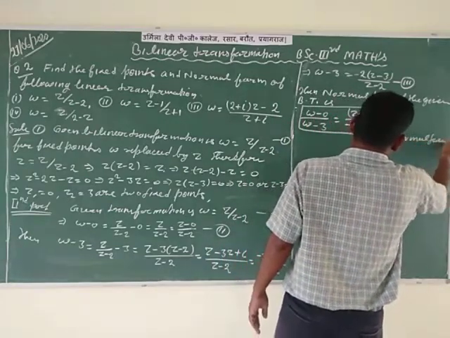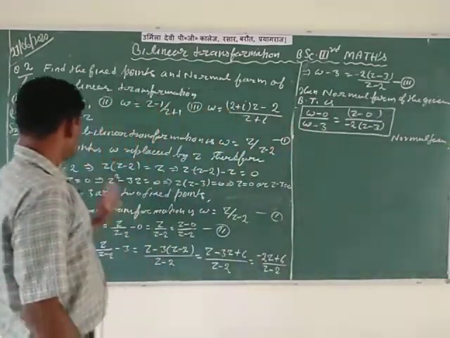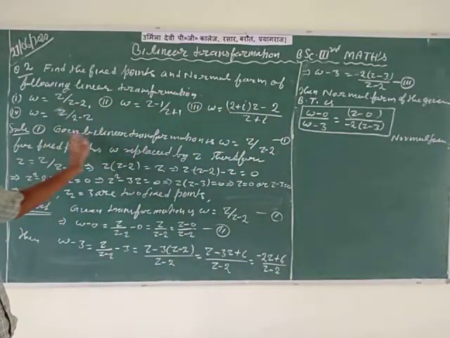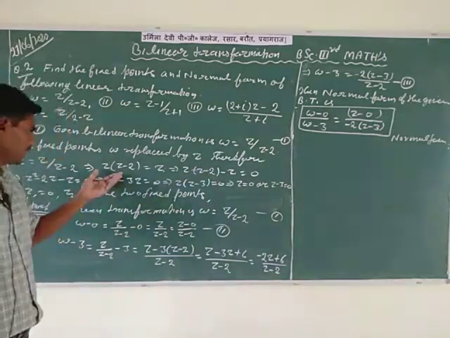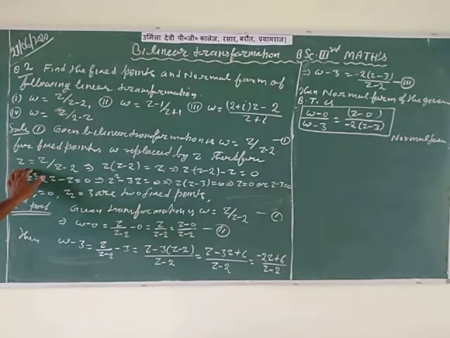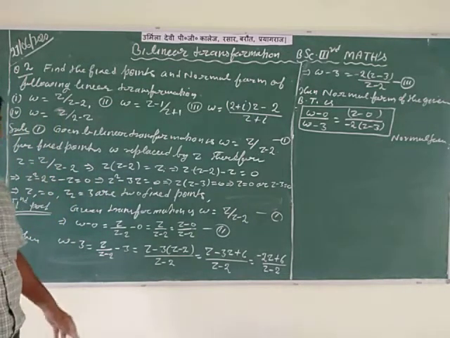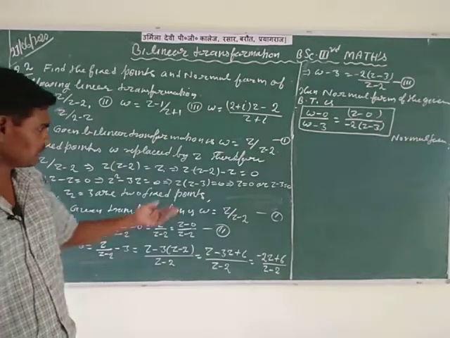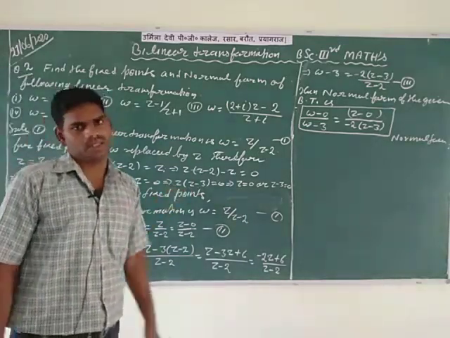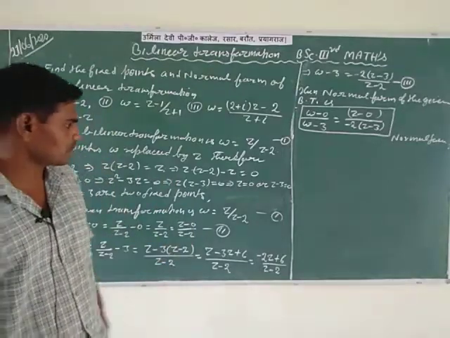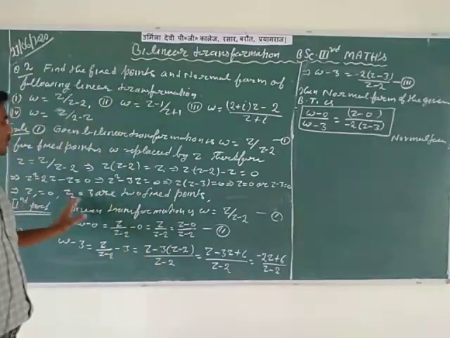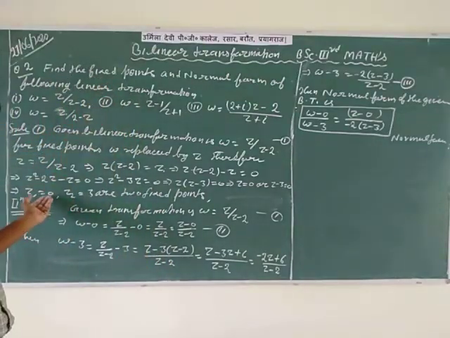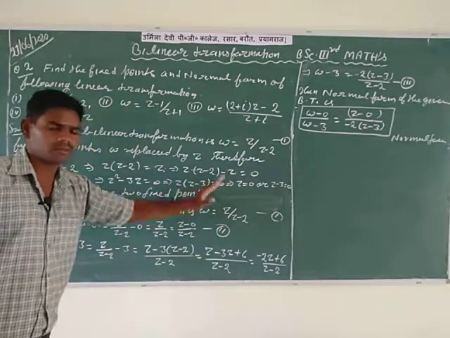Therefore, to find the normal form of the given transformation, first calculate the fixed points. For fixed points, w is replaced by z and the equation is completed. This equation is simplified by a mathematical method, first written in factor form, after which we find the value of z. It's called a fixed point. Here in this question the fixed points are z is equal to 0 and z is equal to 3. So the first solution: the fixed points z1 is equal to 0 and z2 is equal to 3 are the fixed points of the given bilinear transformation.